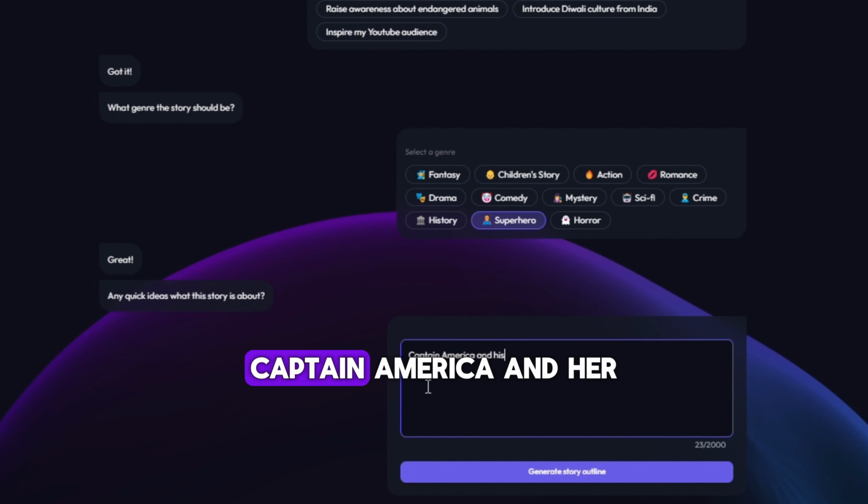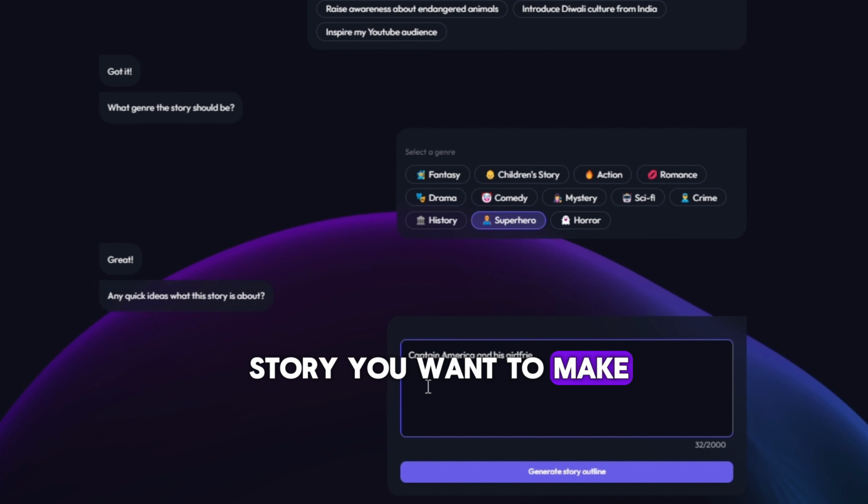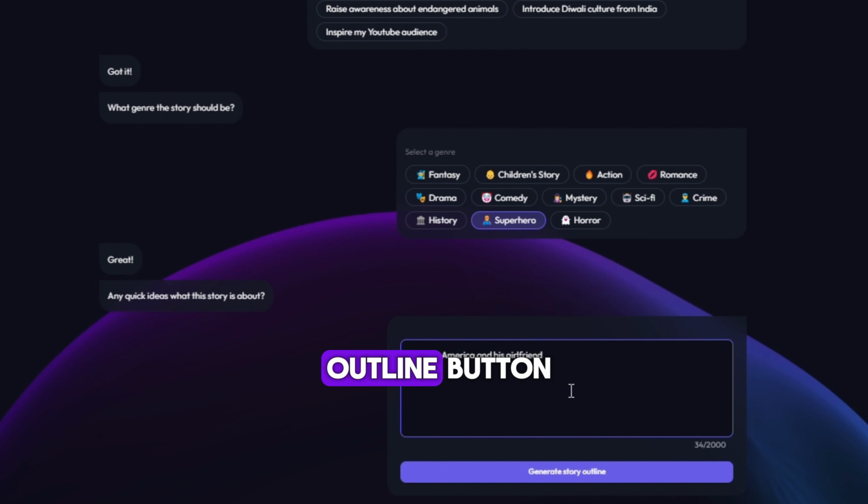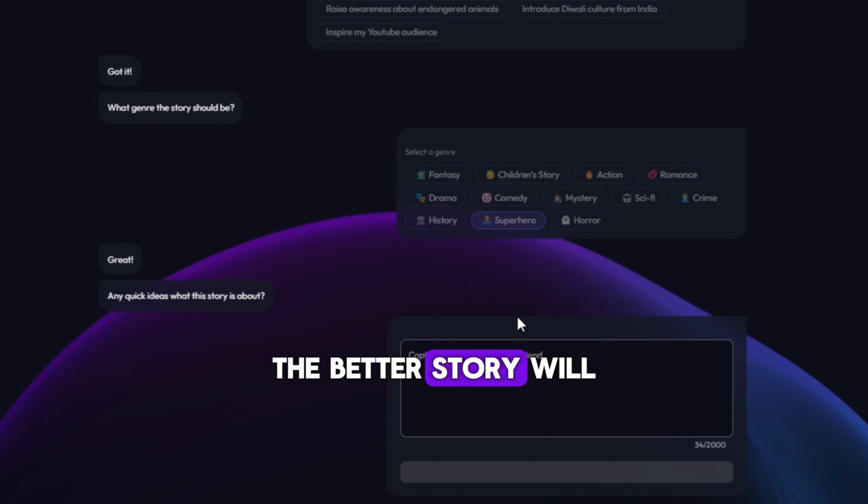Here I wrote Captain America and her girlfriend as my story idea. You can input what story you want to make. After inputting your story idea, click on Generate Story Outline button. The better input you provide here, the better story will be generated. Within a few seconds, your story will be ready.